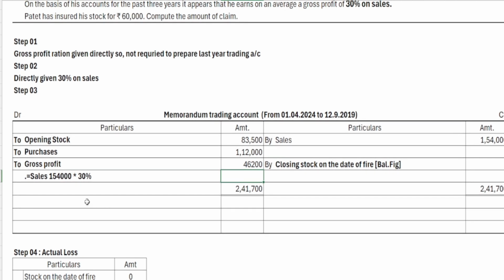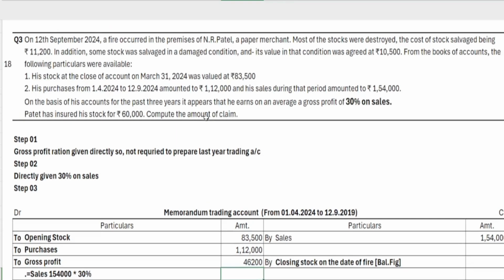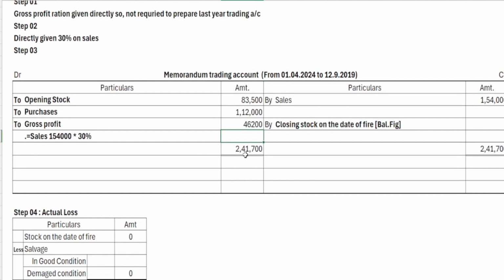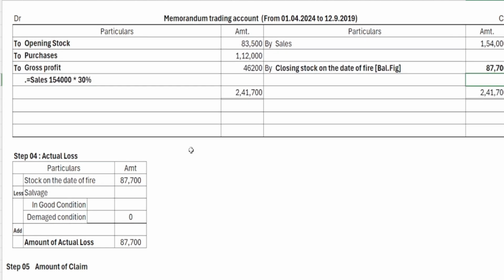Like that, any commission on purchases, direct expenses, we have to take into consideration here. There is no such information available, so let's balance the account, close the account. The balance will be the stock on the date of fire. This is the stock on the date of fire.